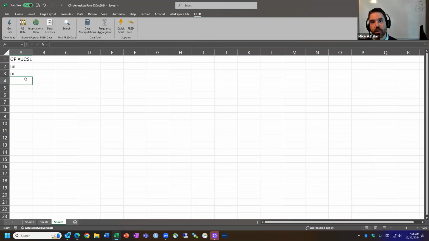Now, how far back do I want to go? I don't need all the way back to 1962, which is the first date. I just want to examine November. I want to examine it in at least two different ways. One is month over month. The other is year over year. The 2.7% number that I talked about was actually a year over year number, not an annualized rate.